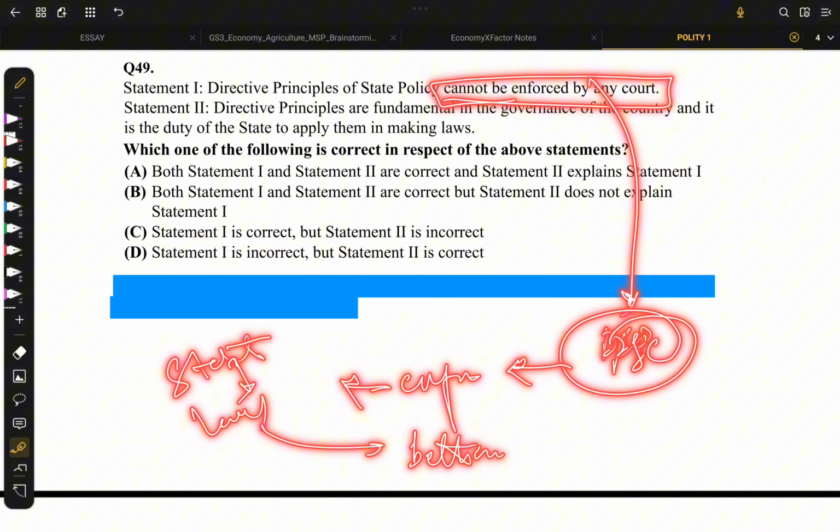of citizens and bring equality in the society. So option B is the right answer.